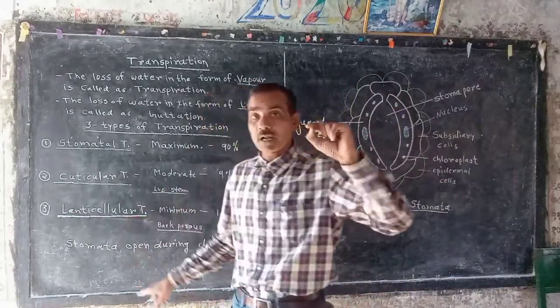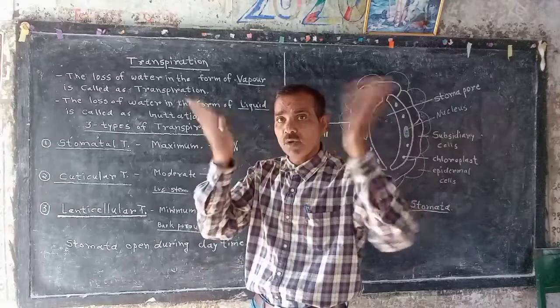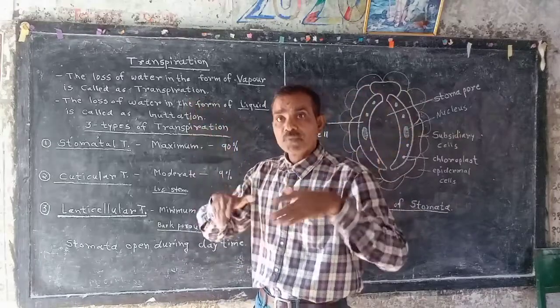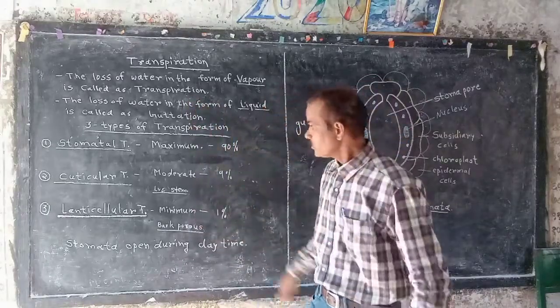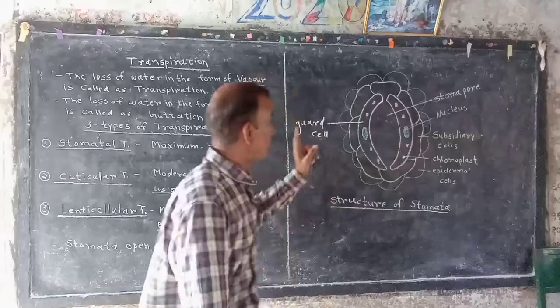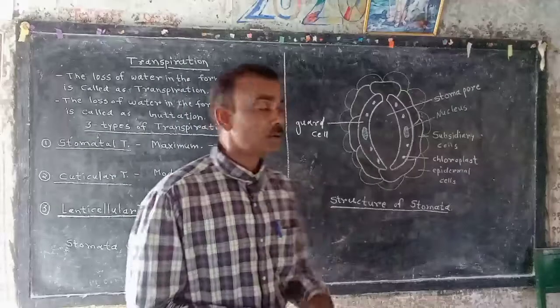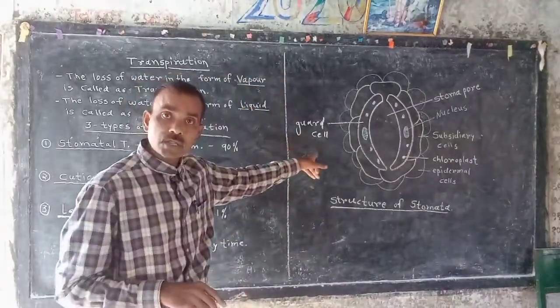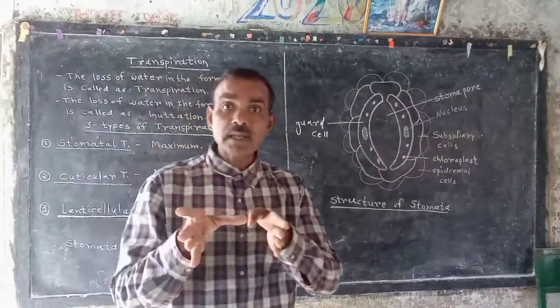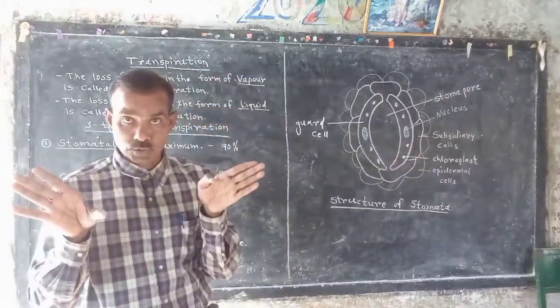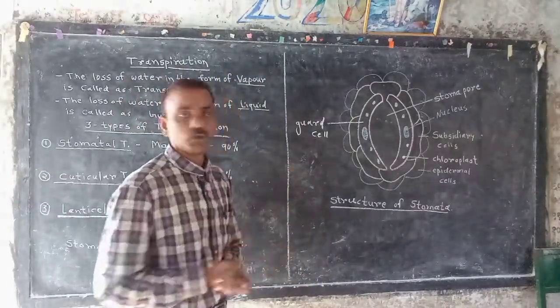Lenticels make the bark porous, and through that water comes out and evaporates. Now, opening of stomata takes place during daytime only. During daytime, stomata open. During night time, stomata close. Okay, next time we will study